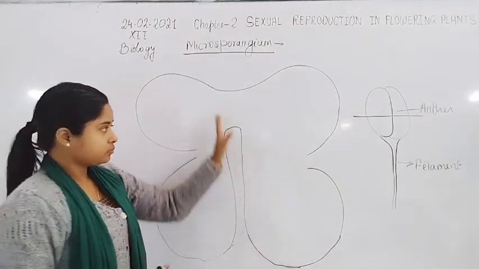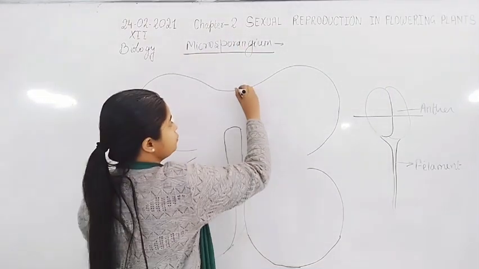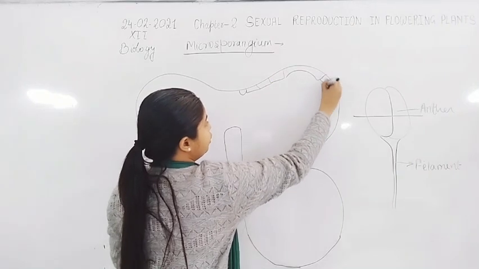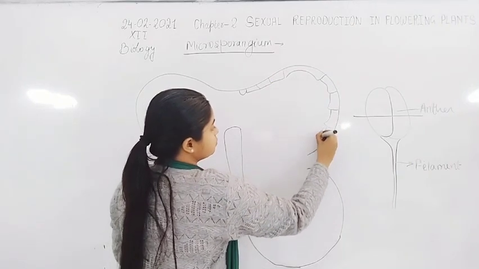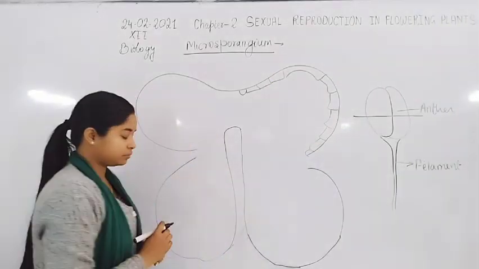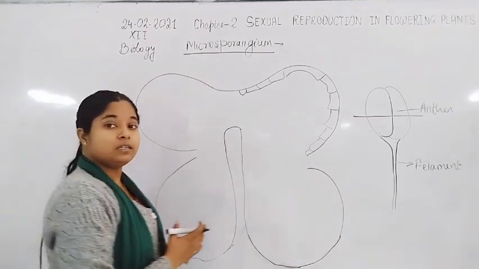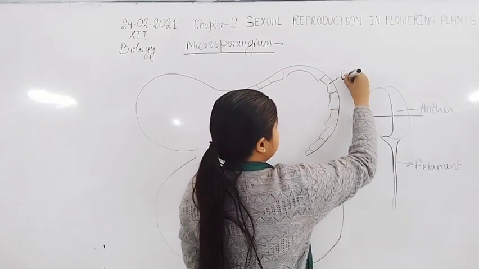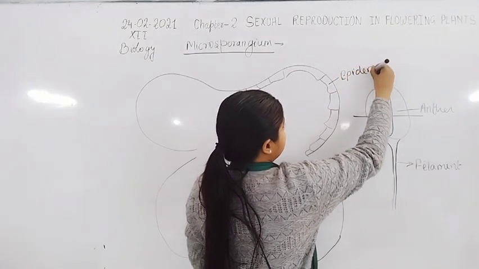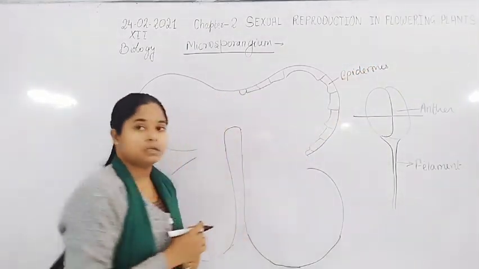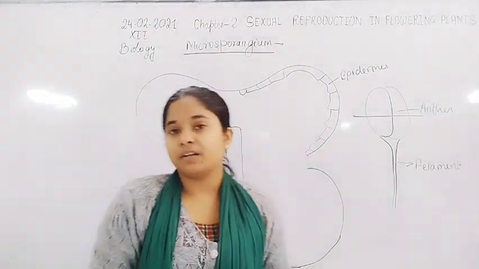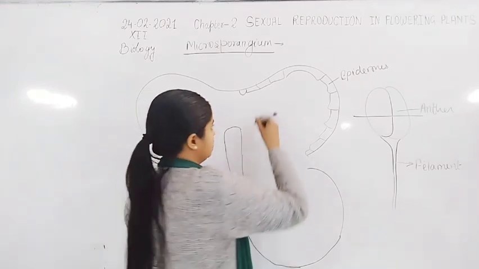The anther is formed by four layers. The outer layer is the epidermis, followed by the endothecium layer.